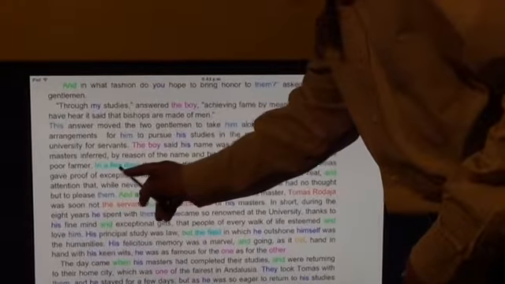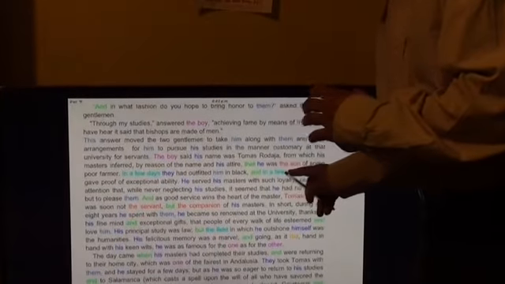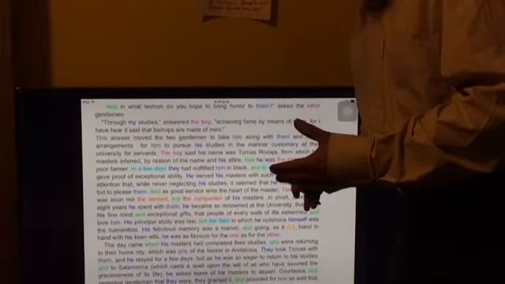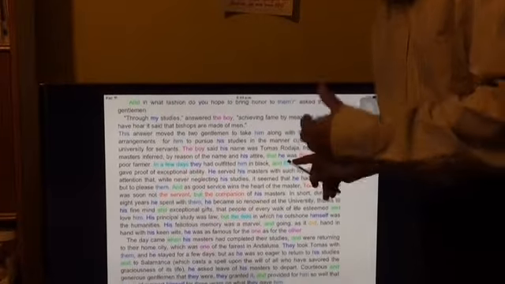Now, if you see this phrase, in a few days and in a few weeks, the point here is that this idea is in the future. I mean, it's going to pass forward in the text.